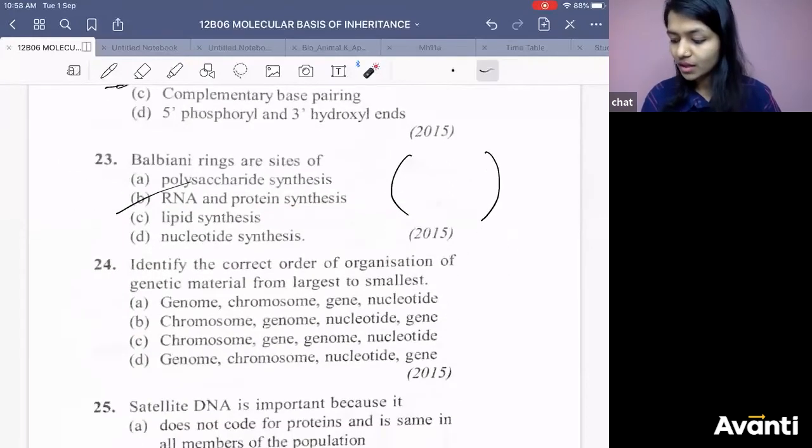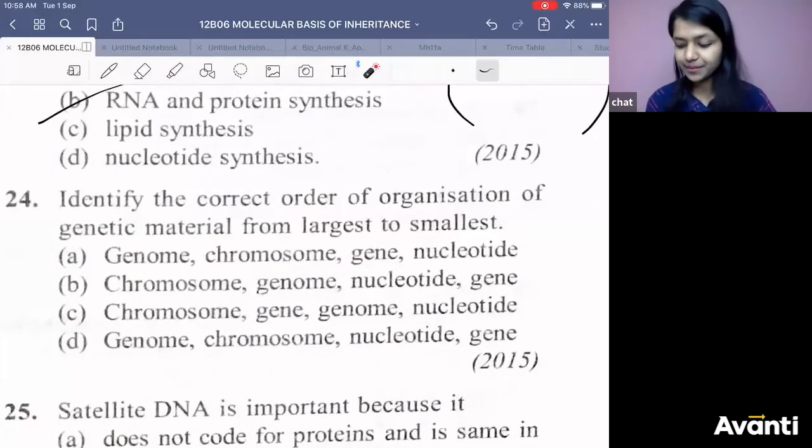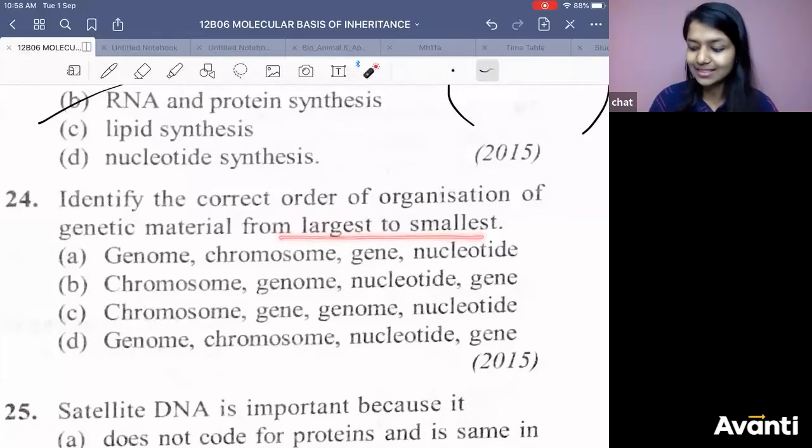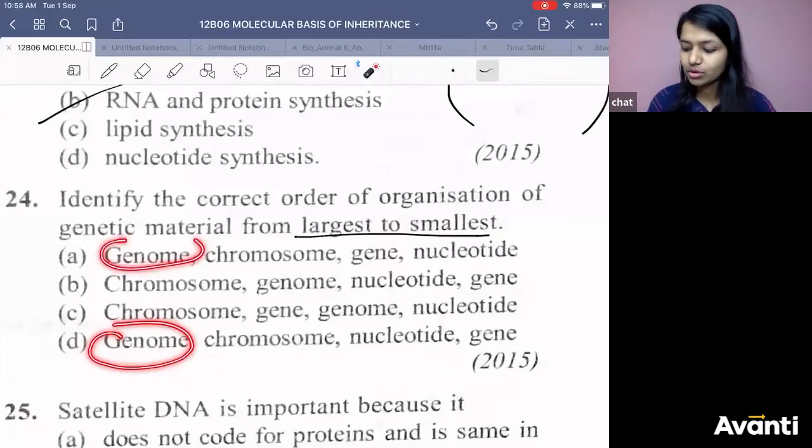Question number 24. Let me see whose concept is strong here. You need to arrange them in the correct order. Arrange from largest to smallest. That is the keyword. Which one is largest? Genome. So these two options can be the right answer.